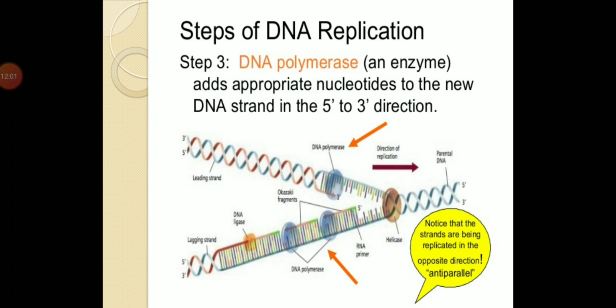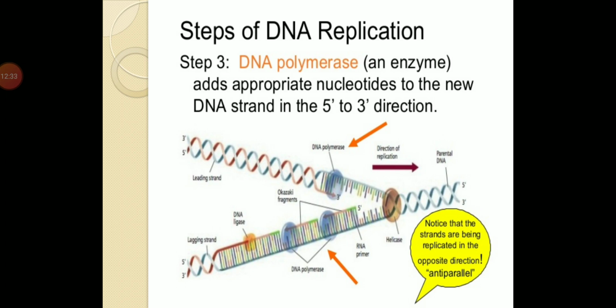Then the replicating fork where the unwinding of the two strands appears, and the DNA polymerase enzyme adds appropriate nucleotides to the new DNA strand in the 5' to 3' direction. Now in the previous lecture I have told you what is 5' to 3' or 3' to 5'. That is the number of the carbon atom attachment in the adjacent nucleotides. So synthesis of the new strands takes place.